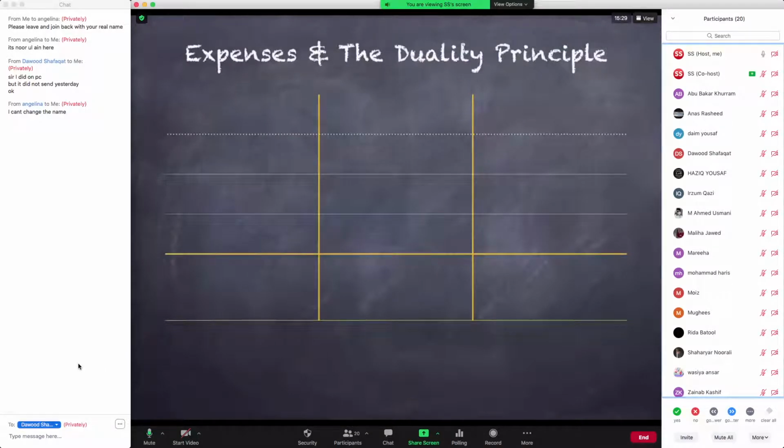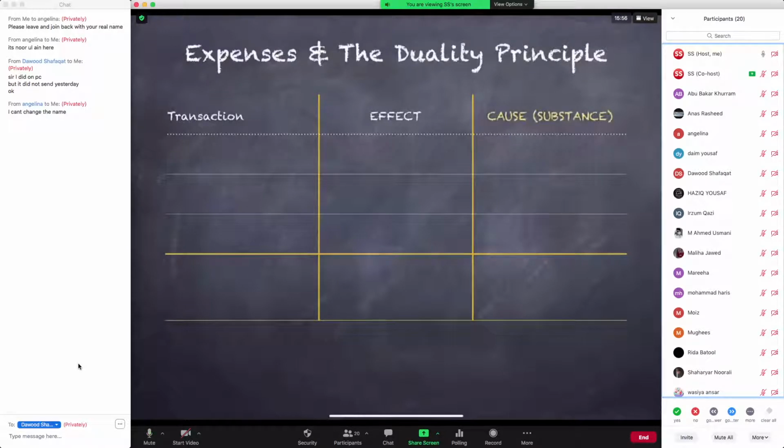But when it comes to your day-to-day revenue expenses, you can see one of the two quite visibly, but the other is not as visible as in the example of a purchase of a non-current asset. For example, let me give you a couple of examples. In the case of expenses, the effect is quite visible. However, the cause, or what we call in accounting the substance of that effect, is not very visible.